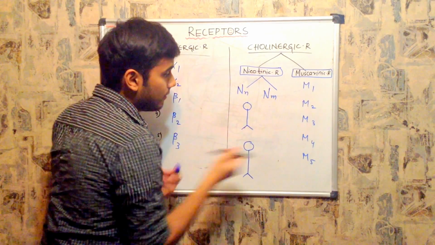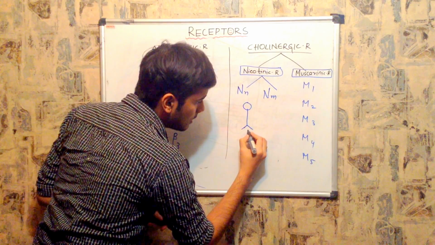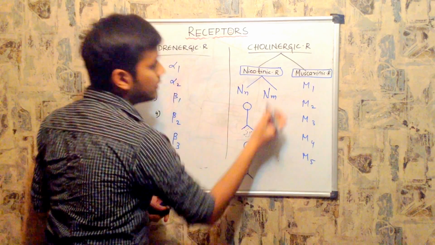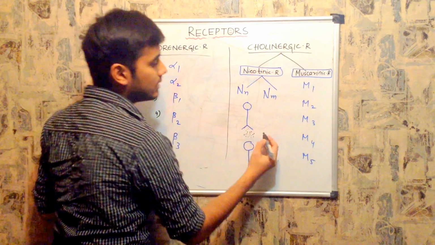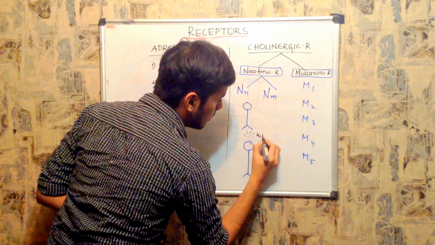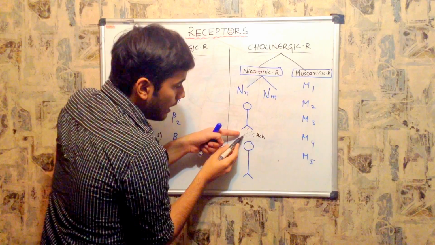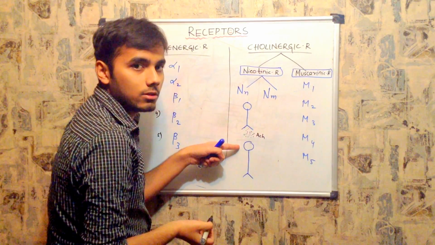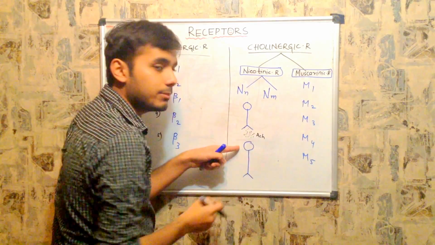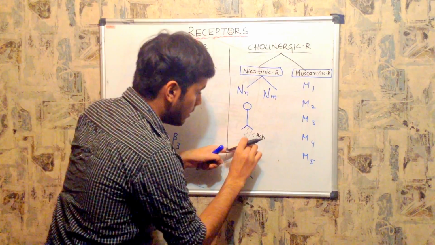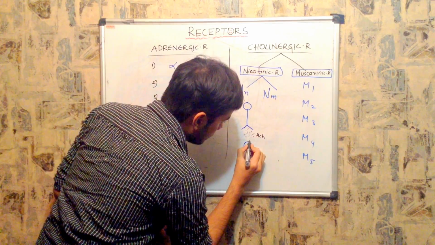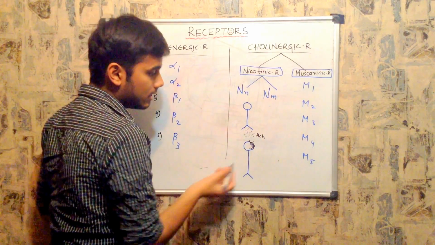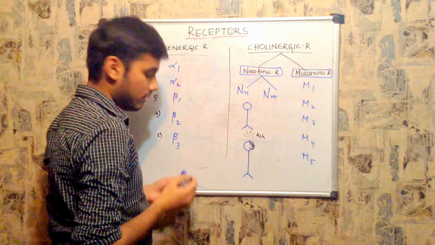It means first this neuron has to release some chemical mediators or neurotransmitters. As I told you, this is a cholinergic neuron, so it releases acetylcholine. And this acetylcholine has to be received by this neuron. So there must be one receptor present on this neuron, right? That receptor is of serpentine type. So this is one receptor that is present on the other neuron.